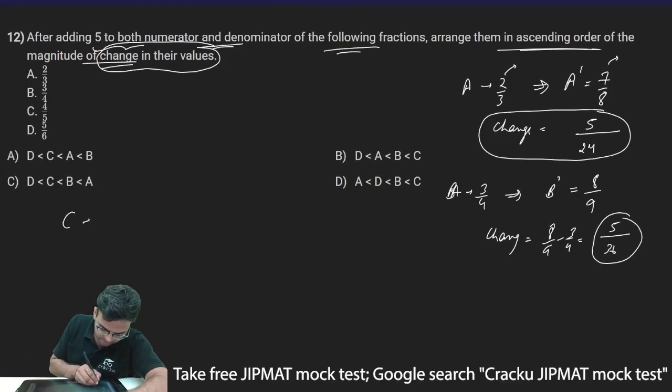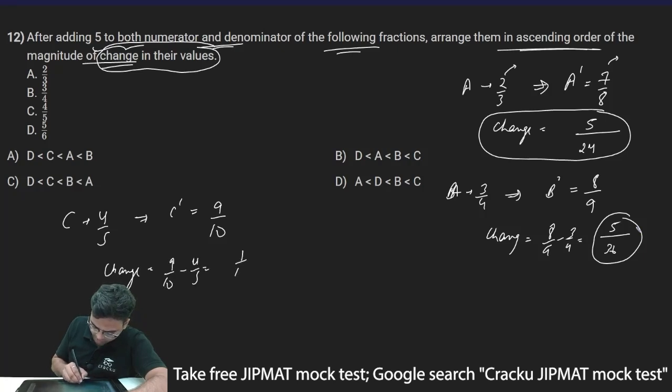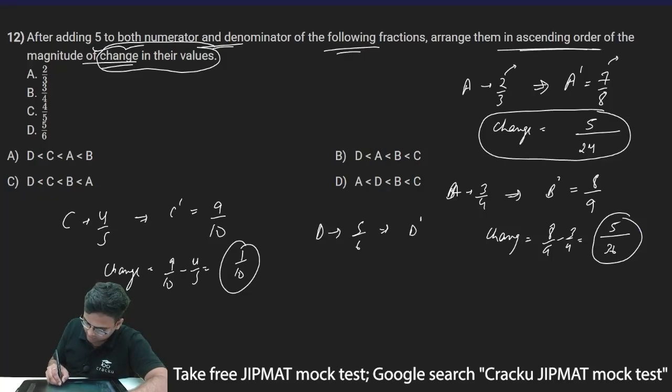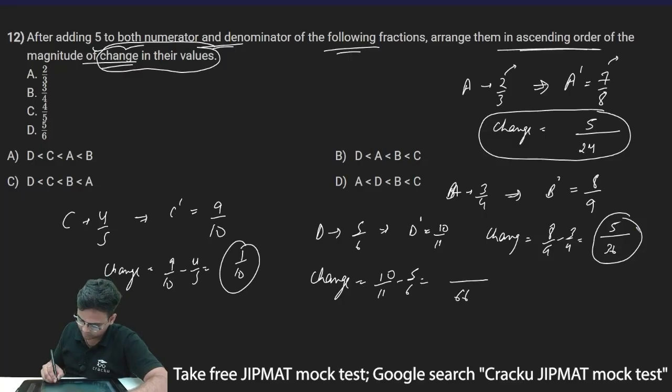Again for C, it is 4 by 5. I'll add 5 to both numerator and denominator. C dash becomes 9 by 10. The change is 9 by 10 minus 4 by 5, and this will be equal to 1 by 10. And similarly for D it is 5 by 6. After adding 5, it becomes 10 by 11. So the change will be equal to 10 by 11 minus 5 by 6. I have to take 66 as the LCM, so 60 minus 55, so 5 by 66. So this is my change.